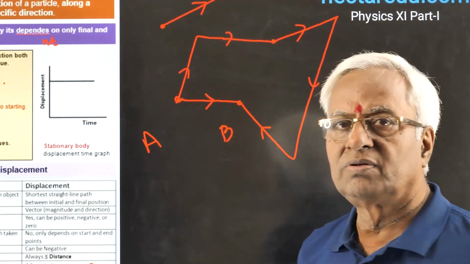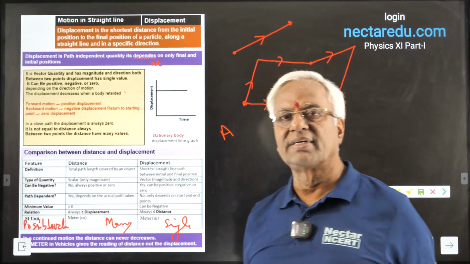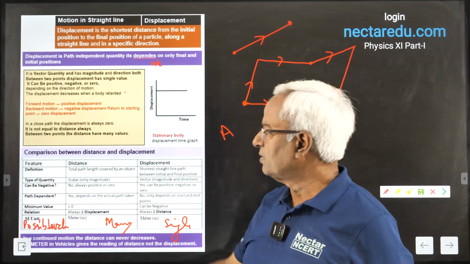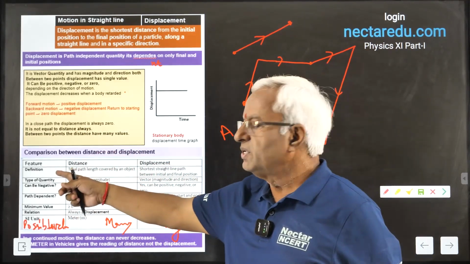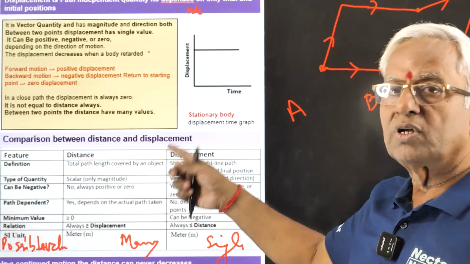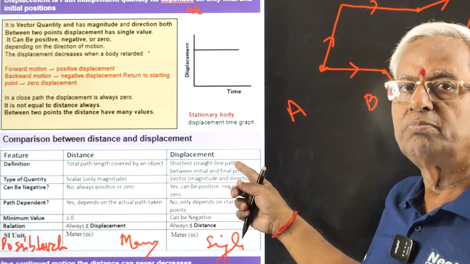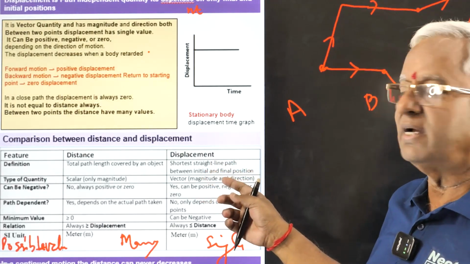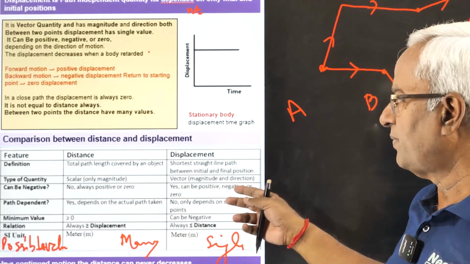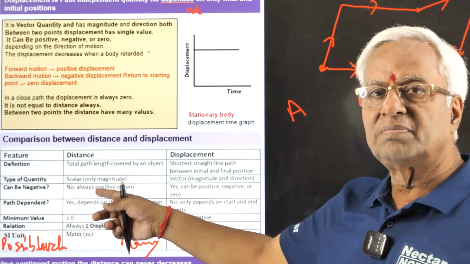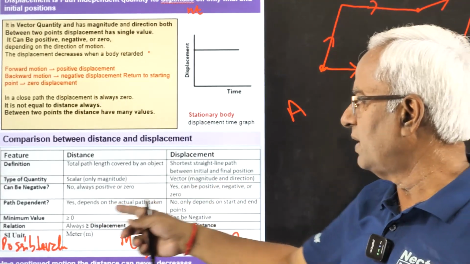Now just have a glimpse over the comparison between distance and displacement. Choosing different parameters, we'll compare one by one. Definition: distance is the total path length, whereas displacement is the smallest distance between two positions, that is initial and final. Type of quantity: distance is a scalar, displacement a vector. Can it be negative? Distance, no. Displacement, yes, it can have a negative value.